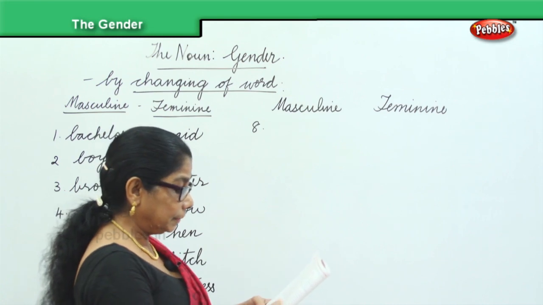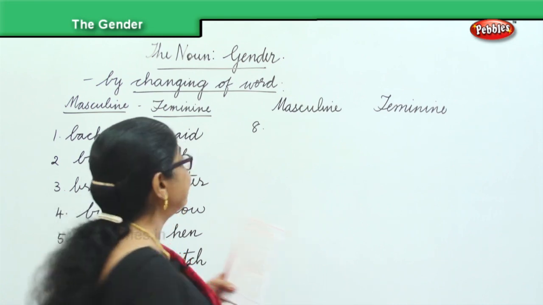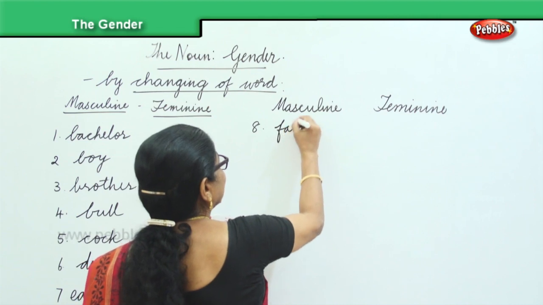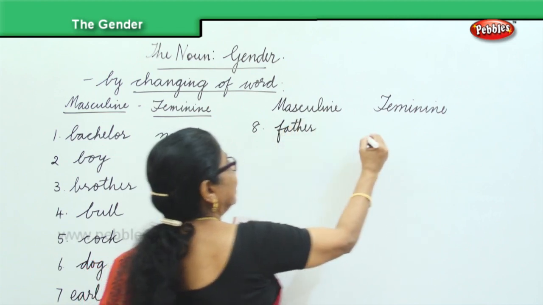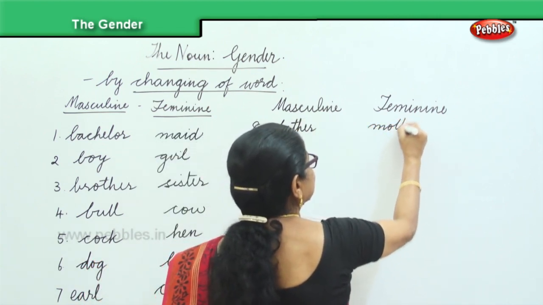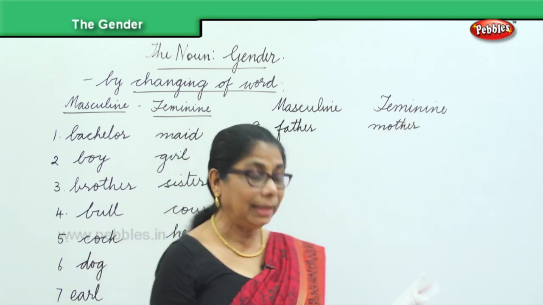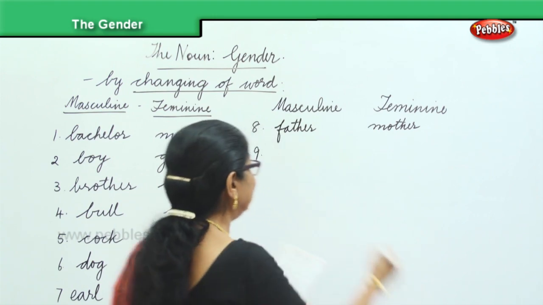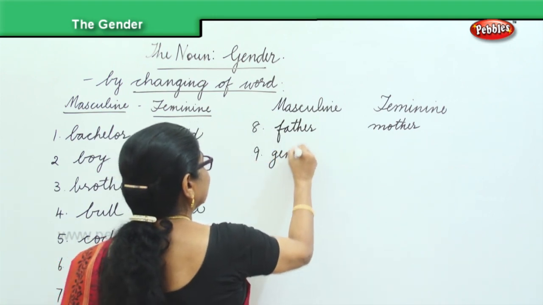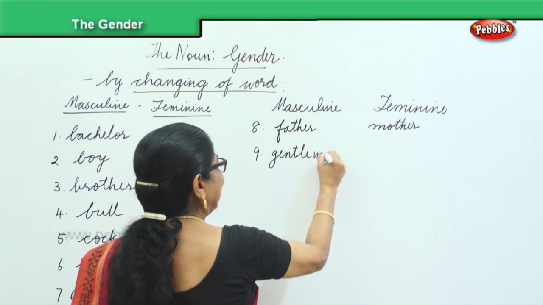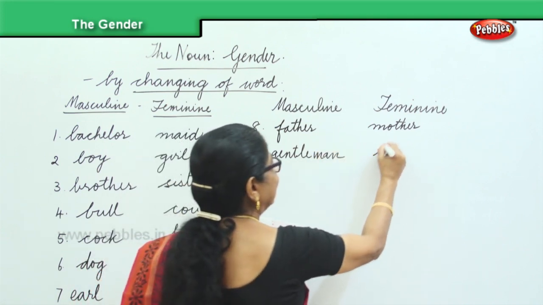Next we have father, mother. Yes, father, mother, gentleman, lady. Gentleman, complete change, lady.